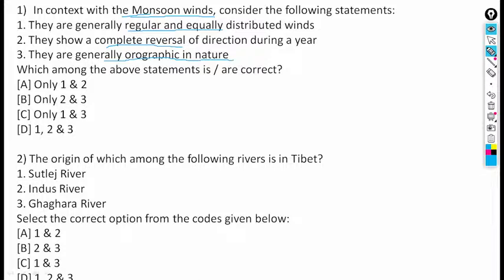Which of the above statements are correct? Only 1, 2. Only 2, 3. Only 1, 3. 1, 2, 3. So let us analyze. They are generally regular and equally distributed winds: it's wrong, they are not equally distributed winds. They show complete reversal of direction during a year: yes, it is correct. And they are generally orographic in nature: yes, it's correct. So the answer is 2 and 3, B for Bombay.